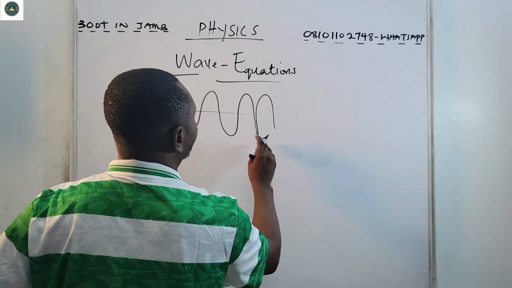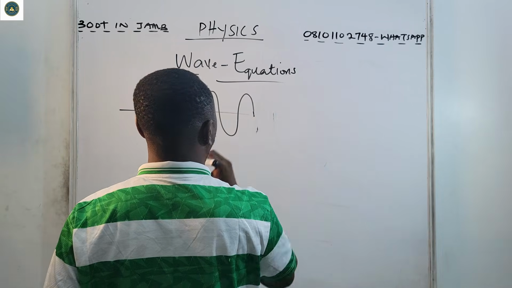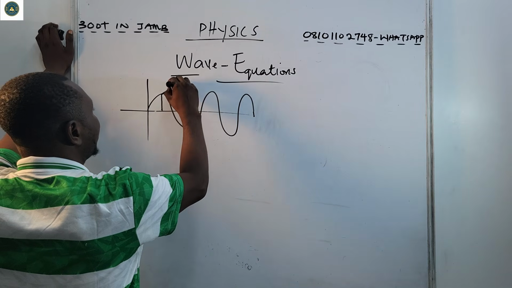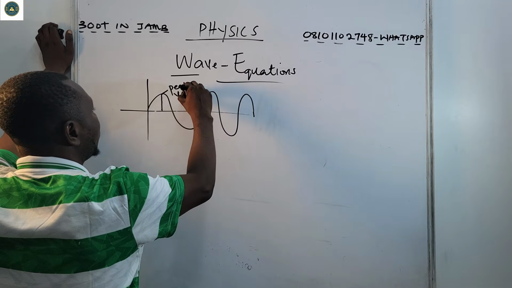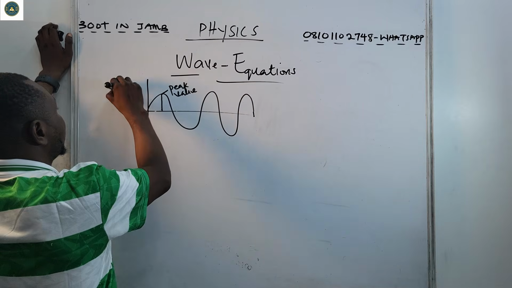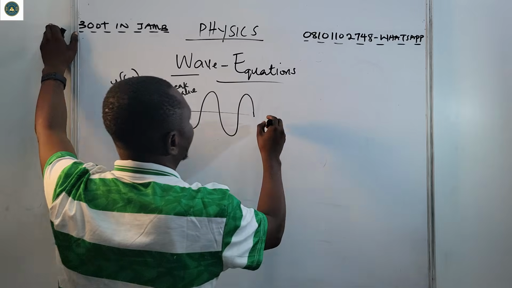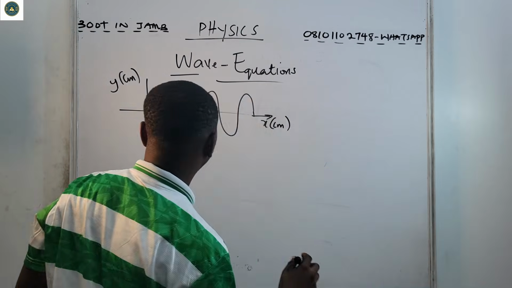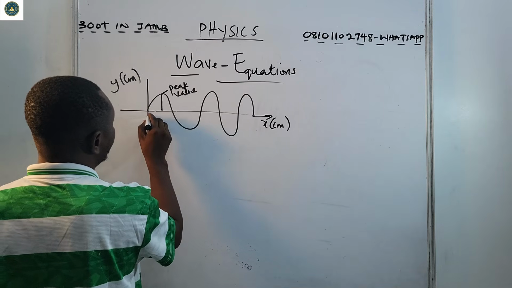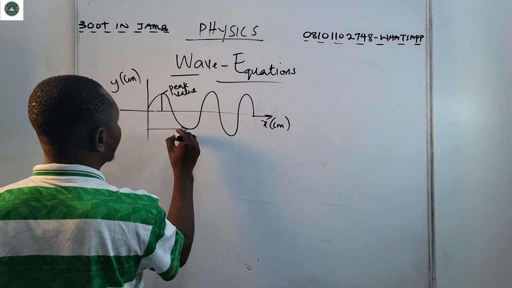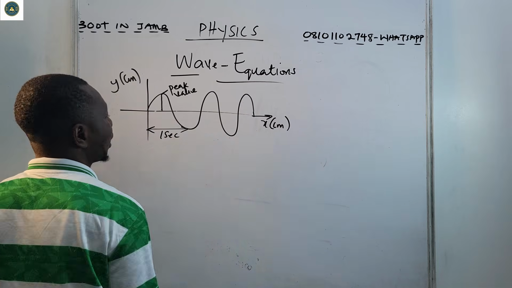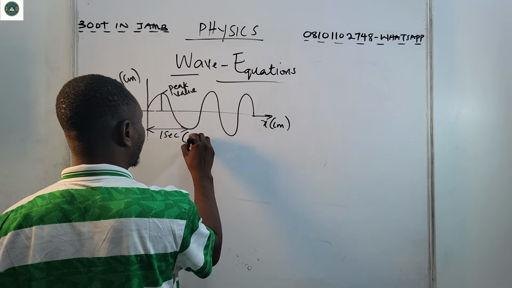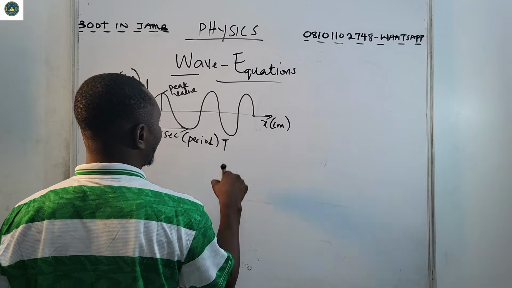Let's say we have something in this form. Remember this point is your peak value. This is y in centimeters, and this is your x in centimeters. If we assume that from here to this point is about 1 second, that is our period, and that period is our T.